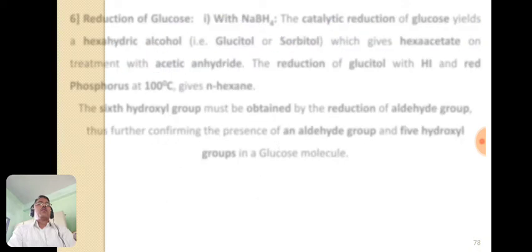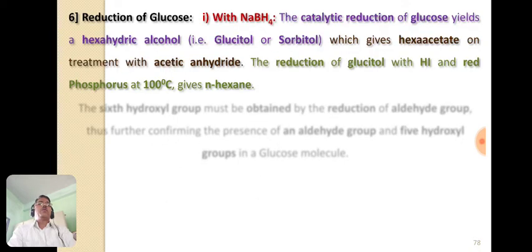Now the next evidence for the open chain structure of glucose is the reduction of glucose. The reduction is carried out in the presence of sodium borohydride, a catalytic reduction, and glucose on reduction gives the hexahydric alcohol known as glucitol or sorbitol.